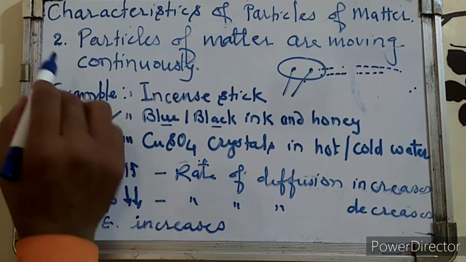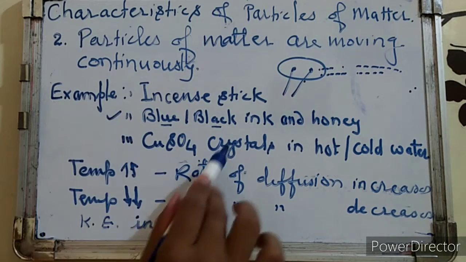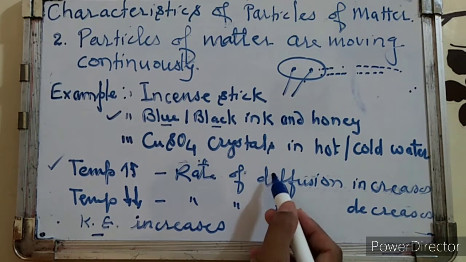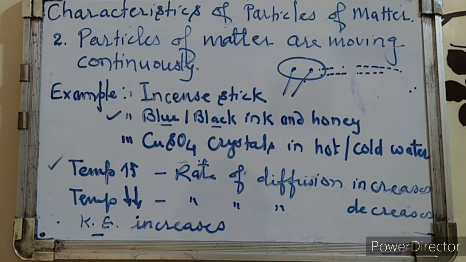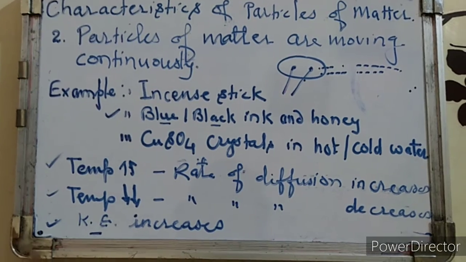So this is the second characteristic of the particles of matter, that particles of matter are moving continuously, and for their movement some factors are responsible, as you understood: temperature, hot and cold water. And why are particles of matter moving? Because the kinetic energy of the particles of matter increases. So the rate of diffusion depends upon it. What do you mean by rate of diffusion? The rate of diffusion means the intermixing of the particles on their own, and it also depends upon certain physical factors.